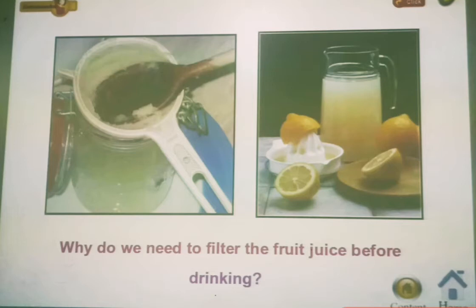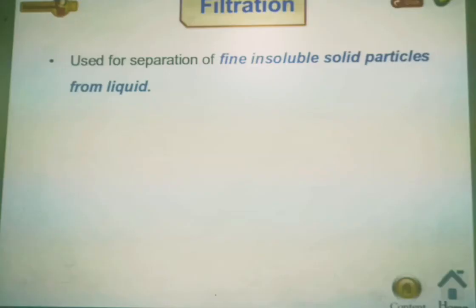Yes, we have to go through a process called filtration, in which we use a sieve to remove the pulp or solid particles from the liquid. After doing this we get the liquid juice only, without any solids or pulp in it. This process is called filtration.